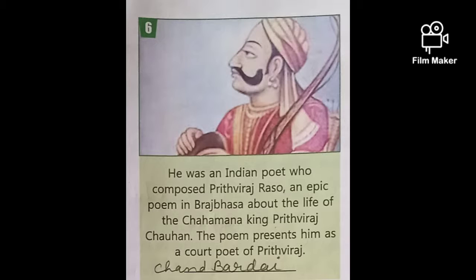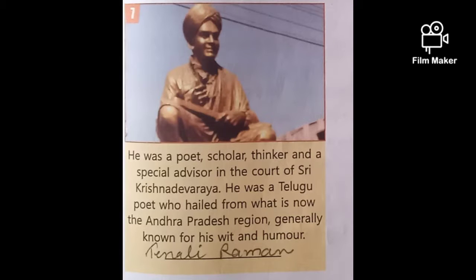Prithviraj Chauhan was from the Chahmana dynasty, and he is known as a Chahmana king. The poem presents him as a court poet of Prithviraj. So already you know the poet of the Prithviraj Raso is Chandar Bardai. Is it clear? Number seventh I am taking, children.